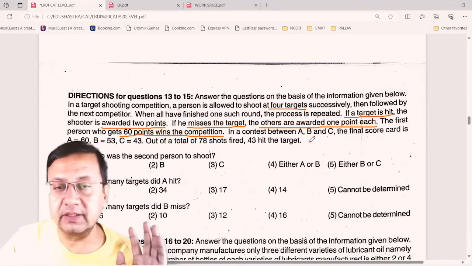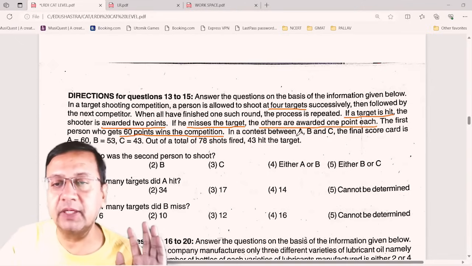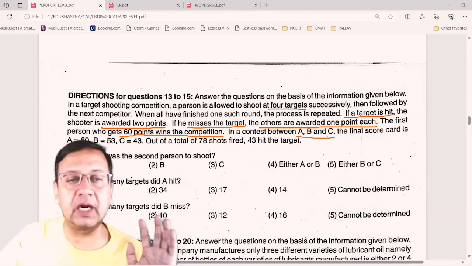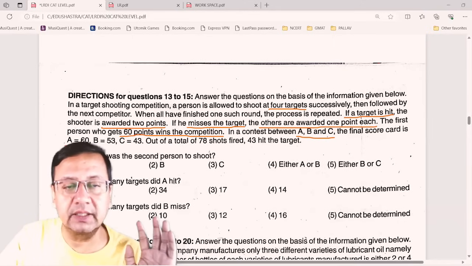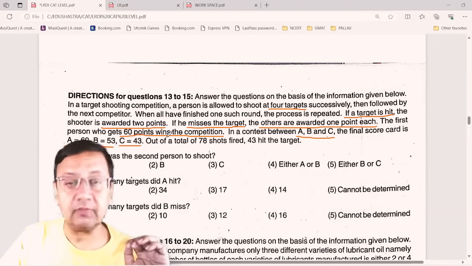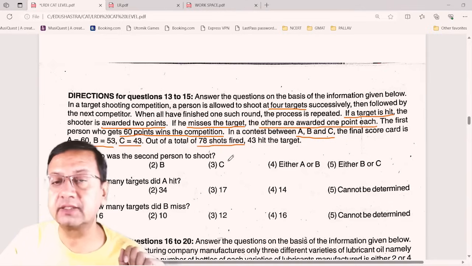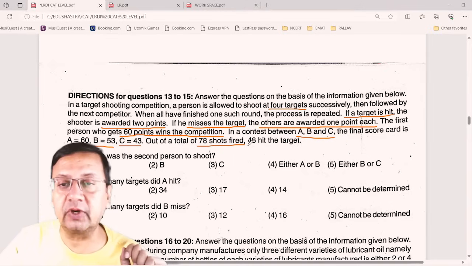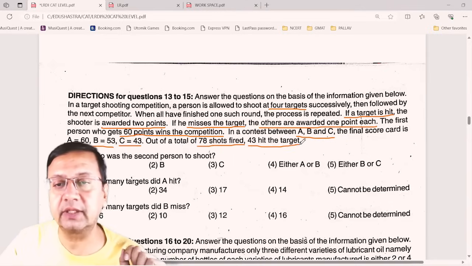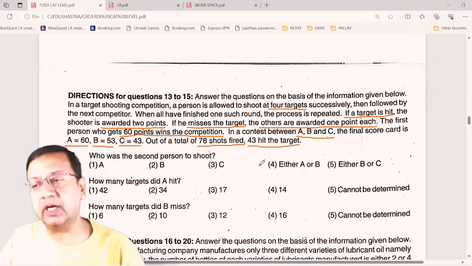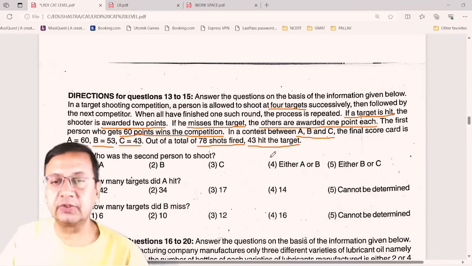In a contest between A, B, C, how many players are there? 3 players are there. The final score cards are A is 60, B is 53, C is 43, right? Out of the total 78 shots fired. So how many total shots fired? 78 shots fired. 43 hit the target. So 43 are hitting the target.